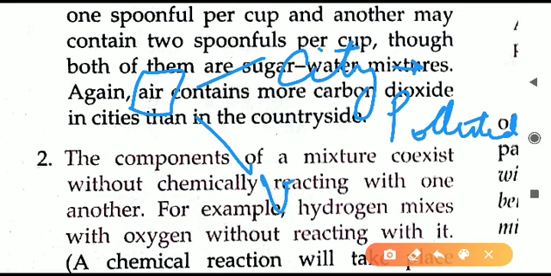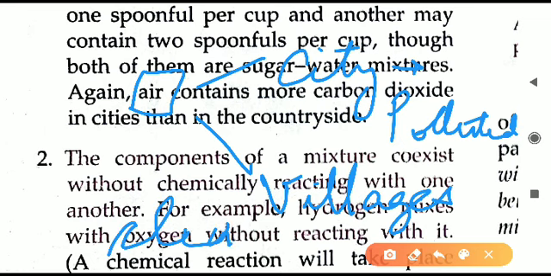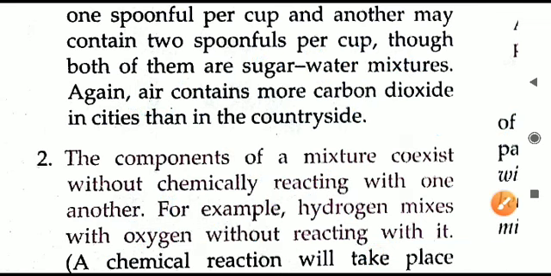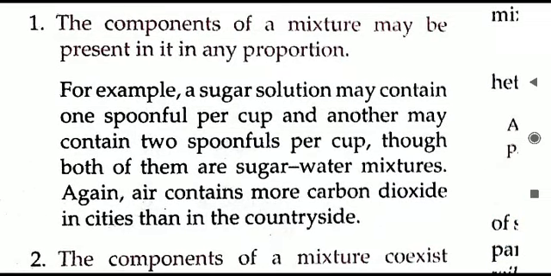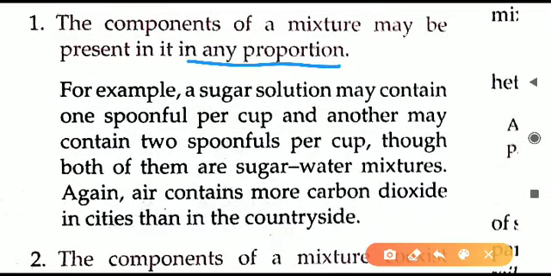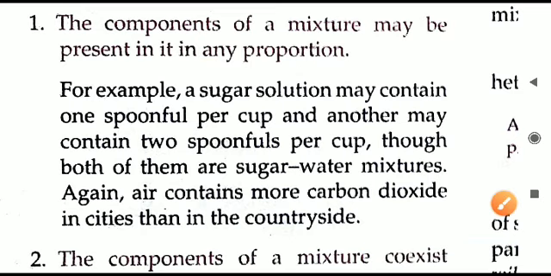But in the villages or outside the cities, pollution is less, so we can say cleaner air is there. In the villages oxygen quantity is more, in the cities oxygen is less and CO2 is more because of pollution. In the cities also it is air, in the village also it is air, but its quality is varying. So we can say the mixture does not have any fixed ratio or fixed proportion of the gases or the elements which are present there. So that is point number 1.